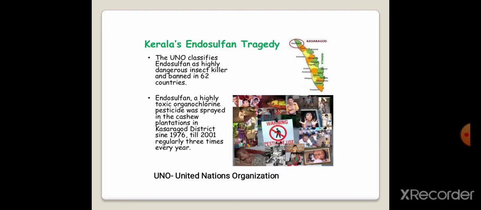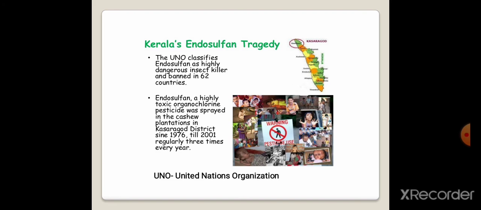There is one example, that is in Kerala. There is an endosulfan tragedy. What is this endosulfan? Endosulfan is a pesticide which is specifically useful for cashew nut, and this was banned in the year 2001.